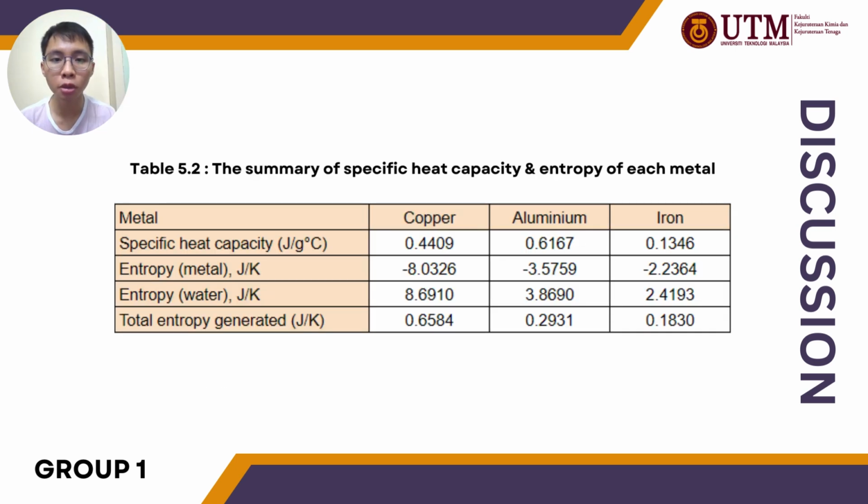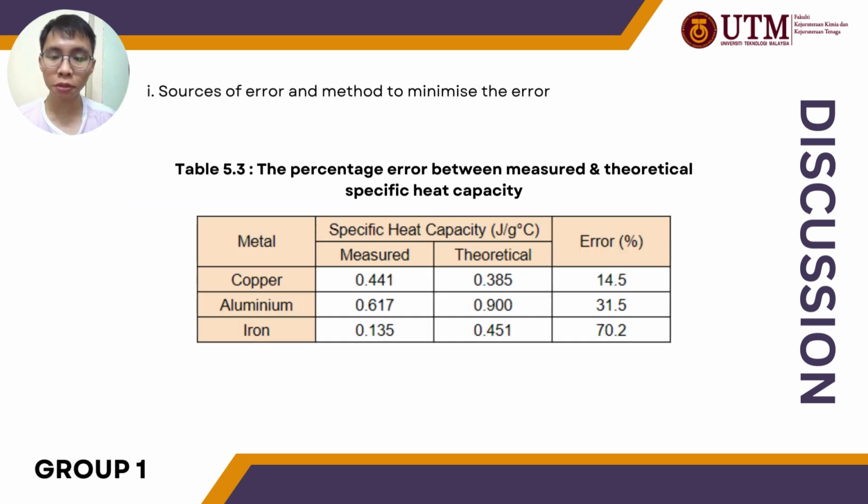The table shown below is the summary of specific heat capacity and entropy for each metal. From the table we can see that the total entropy for copper is the highest, while for iron is the lowest. The table shown below is the percentage error between the measured and theoretical specific heat capacity. When we calculate the percentage error for specific heat capacity, we notice that iron has the highest percentage error.